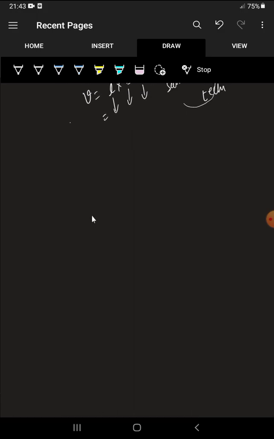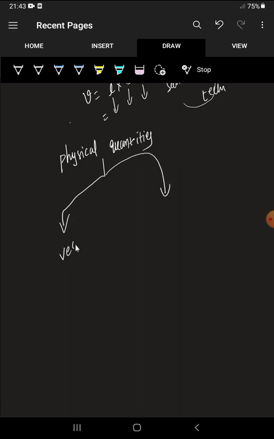Now I am again classifying physical quantities into 2 types. What are those types? The 2 are vectors and scalars. One is vector, and the next one is scalar. So what is vector, what is scalar? See, vector means a physical quantity which has direction and magnitude.